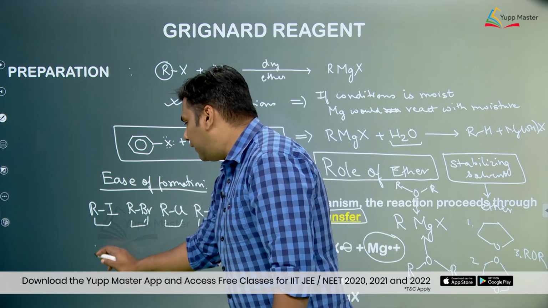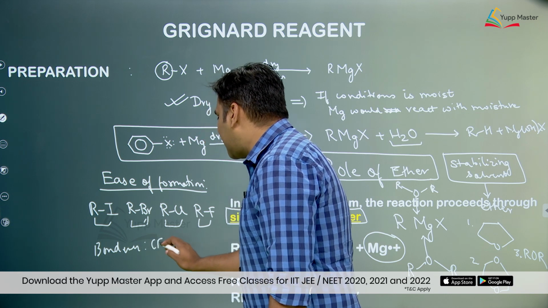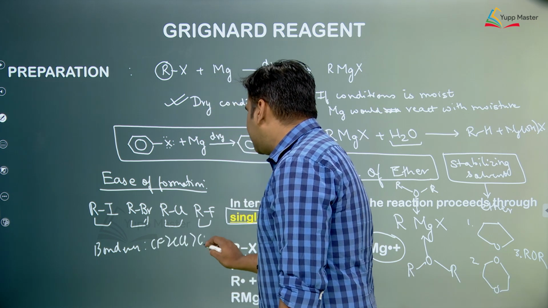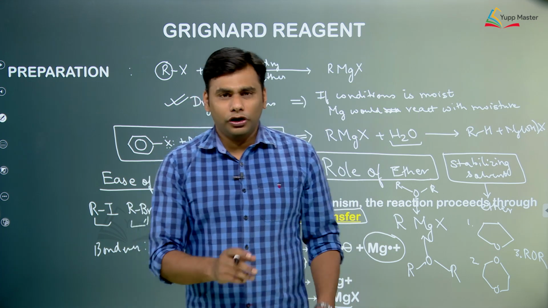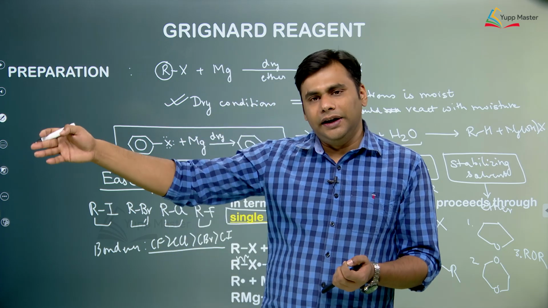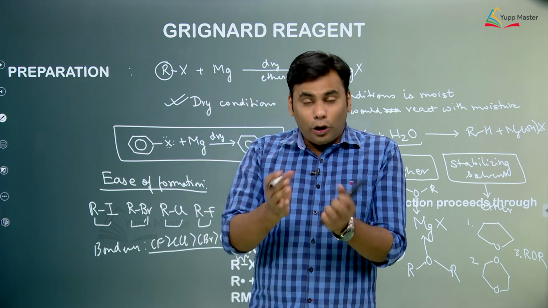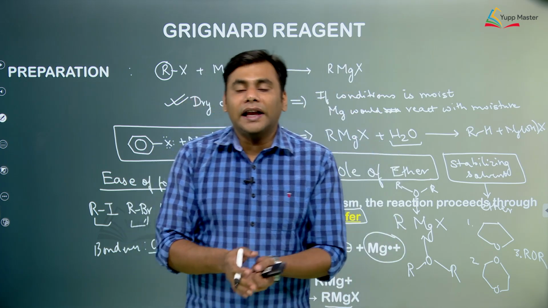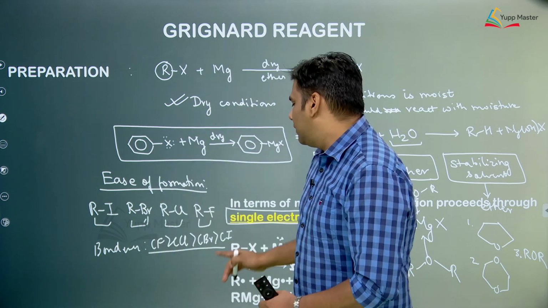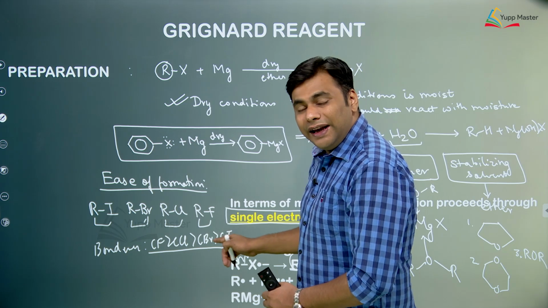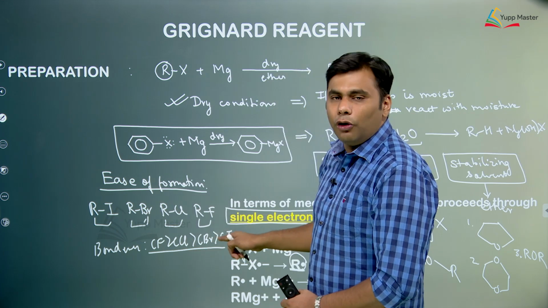and we know that the bond energy of the C-F bond is the most compared to C-Cl, followed by C-Br, and C-I has the least bond energy. Now why is it so? Because as you go from fluorine, chlorine, bromine to iodine, the size of the atom increases. Because the size of the atom increases, its atomic orbital will also be larger, and we know that a larger atomic orbital overlaps in a less effective manner. Because iodine is large, the overlap area with carbon would be less, due to which this bond would have the least bond energy.